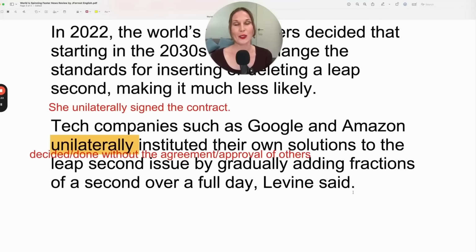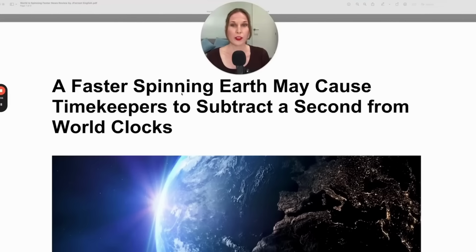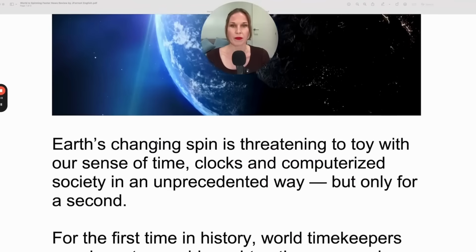So we'll find out in 2029 if we have this negative leap second, because remember, they may do this. It's not a certainty, it's a possibility. Now what I'll do is I'll read the article from start to finish, and this time you can focus on my pronunciation. A faster spinning Earth may cause timekeepers to subtract a second from world clocks.